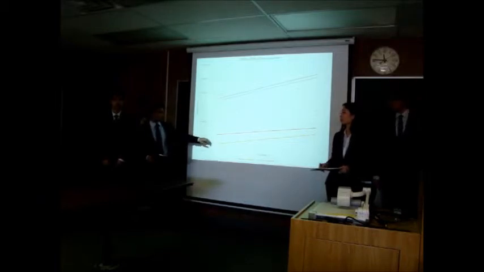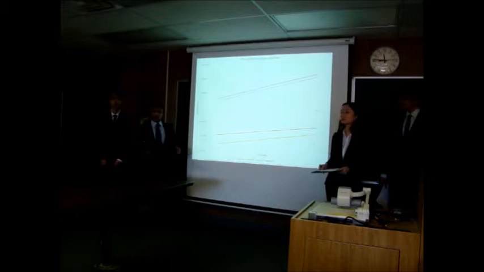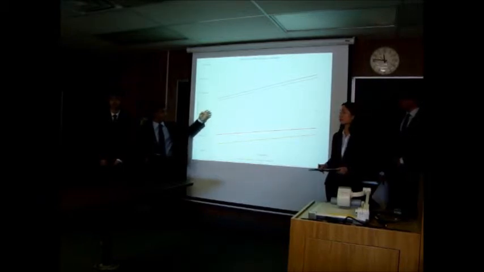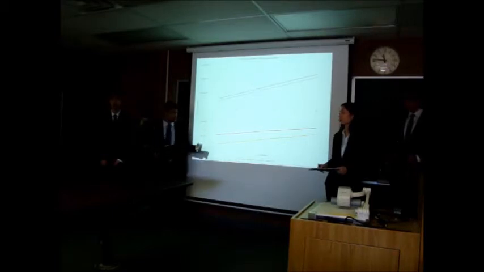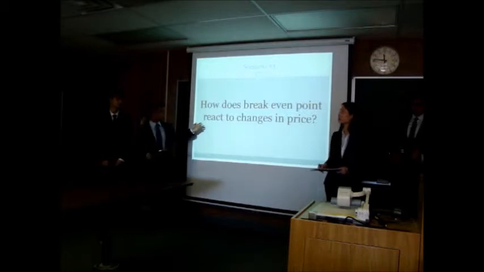Also, you may be wondering why the lines start off at different points. Well, this is because at the initial price of $20, we have different ridership projections. So if you have a higher ridership projection, you're going to start off at a higher operating profit than in other years.